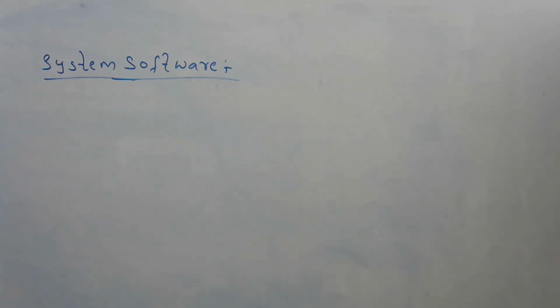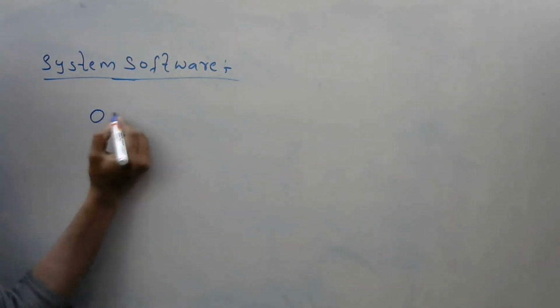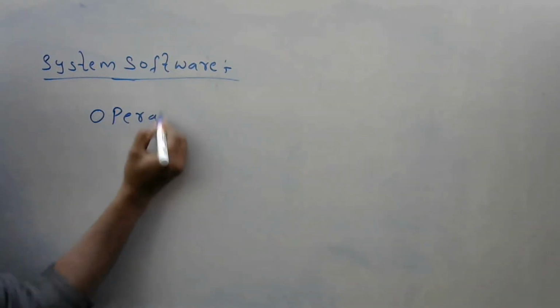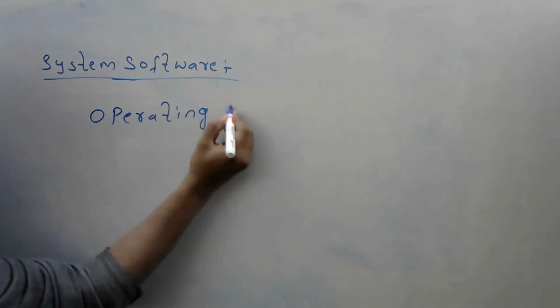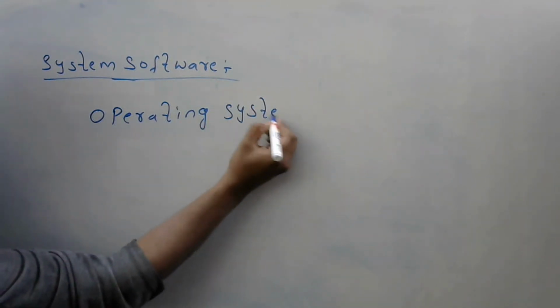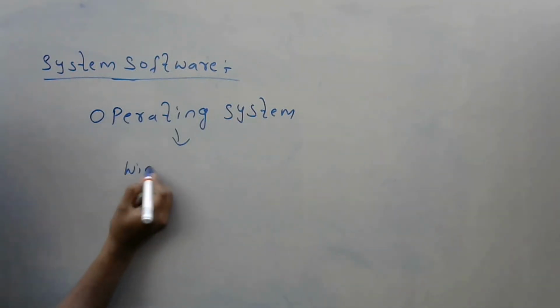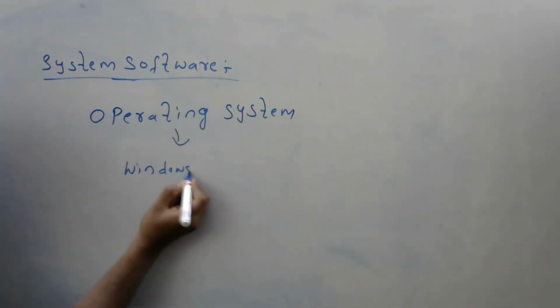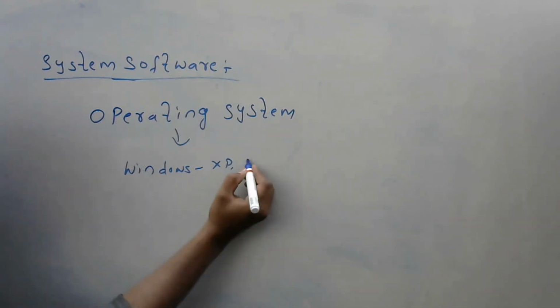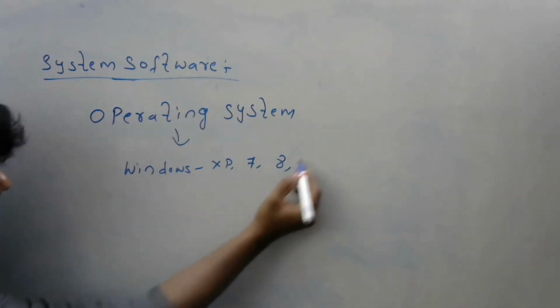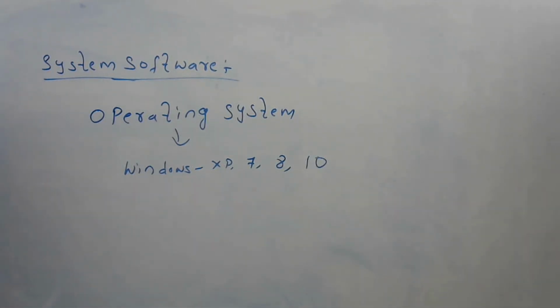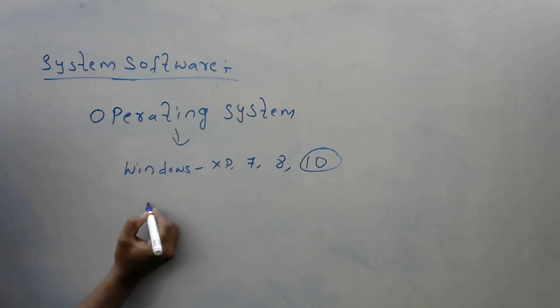So here, an example of system software is the operating system. Examples of operating systems are Windows XP, Windows 7, Windows 8, Windows 10. Presently Windows 10 is running. If you consider mobile, Android.